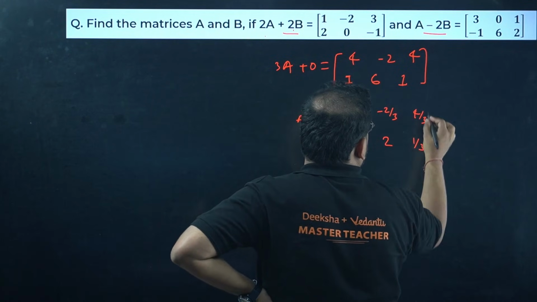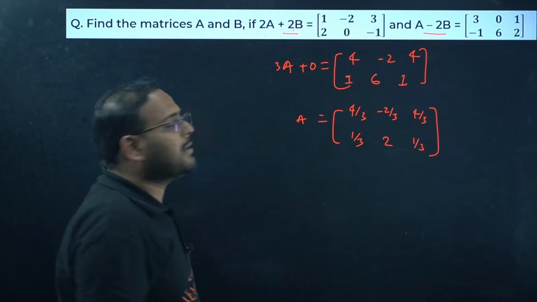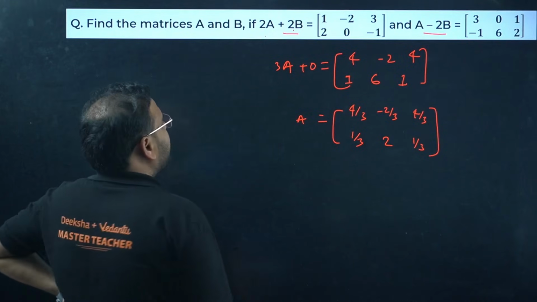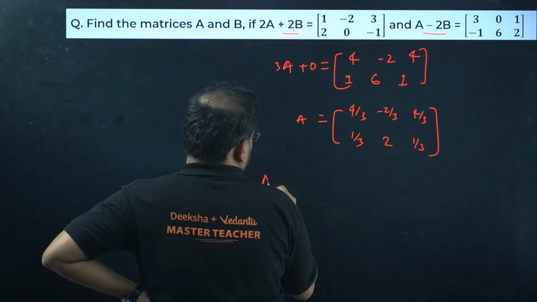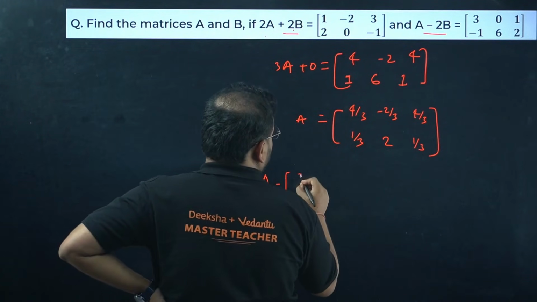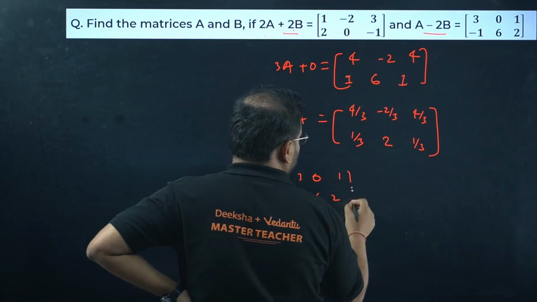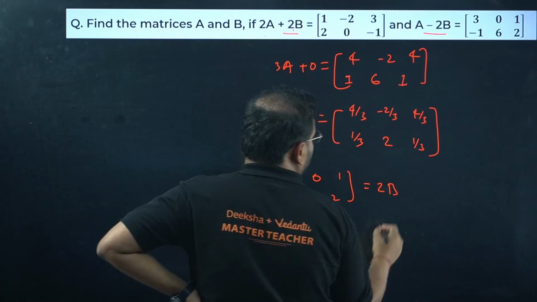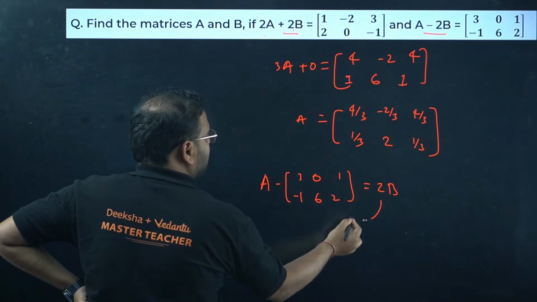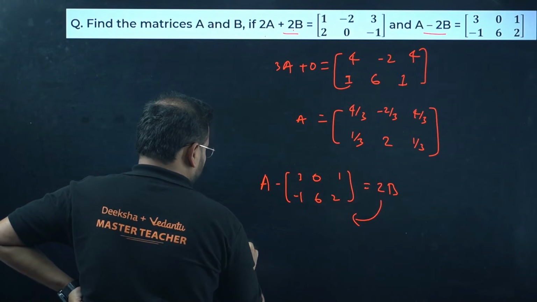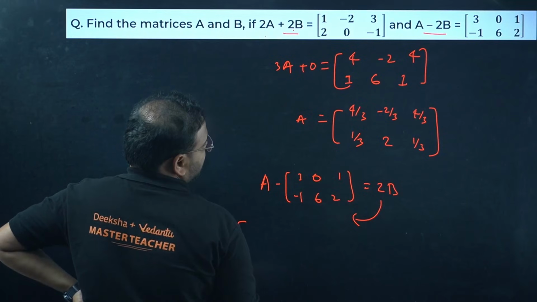and 1 by 3. How do you find, sir, matrix B? Of course, like this, A minus this one, 3 0 1 minus 1 6 2 equals 2B, right? And then simply move 2 to this side. So right here, 1 by 2 times the matrix. Check here.